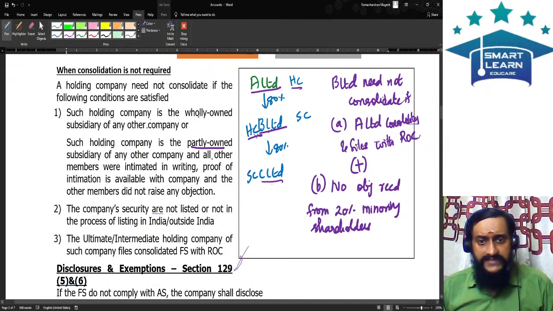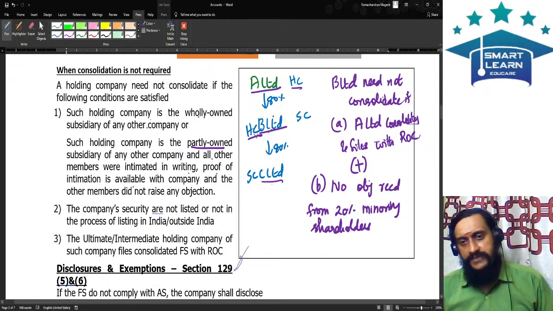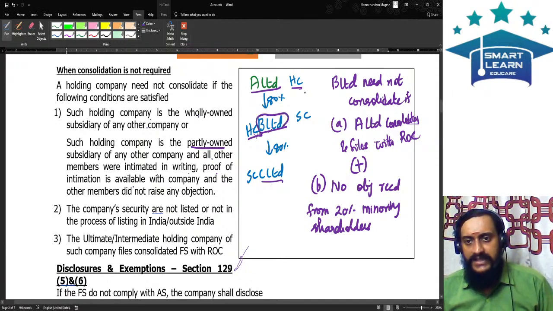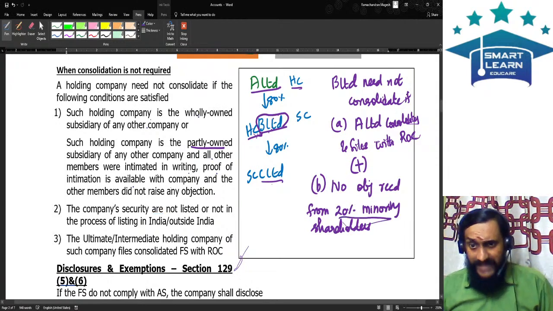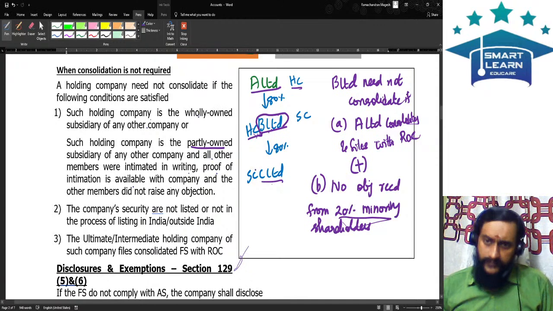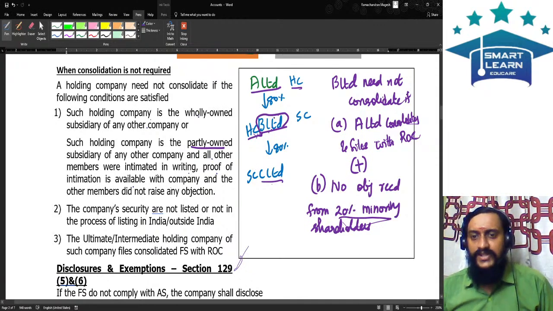And all the other members were intimated in writing. The proof of such intimation is available with the company, and the other members did not raise an objection. For B Limited, there are two stakeholders. One is A Limited, the other 20% is the minority shareholders. If B Limited is sending a notice, and this 20% minority shareholders has not questioned B Limited as to why it has not consolidated its financials with C Limited, then there is no problem. If A Limited alone consolidates, it is sufficient.